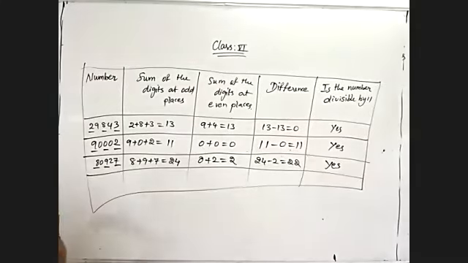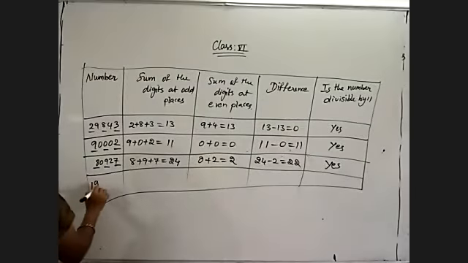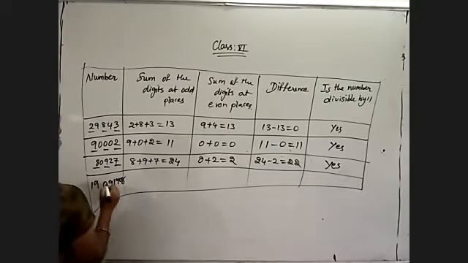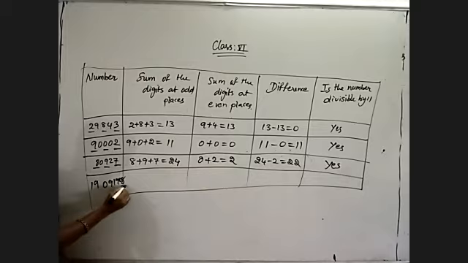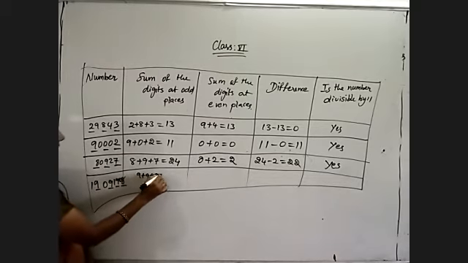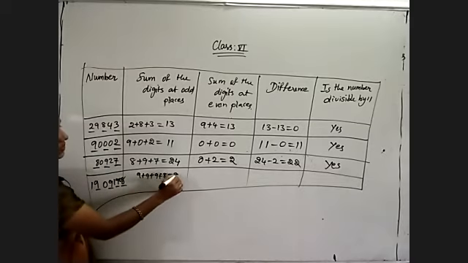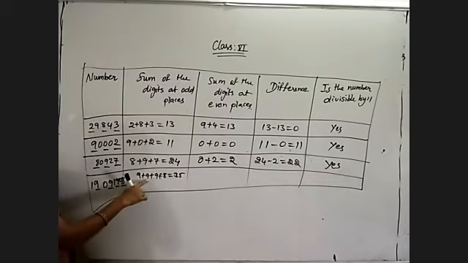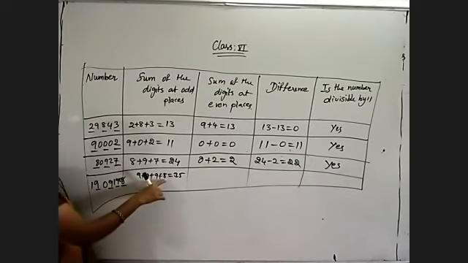Now coming to the next number, 1909198. Underline the odd place digits, 8, 9, 9, 9, which are the 1st, 3rd, 5th, 7th places. The sum of the digits, 9 plus 9 plus 9 plus 8: 9 plus 9 is 18, 18 plus 9 is 27, 27 plus 8 is 35.